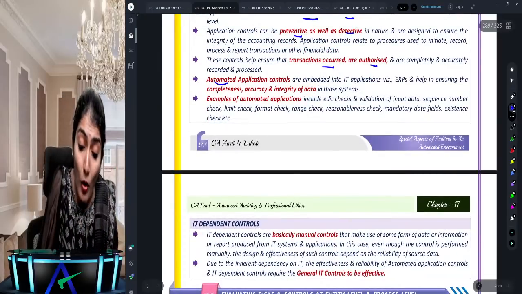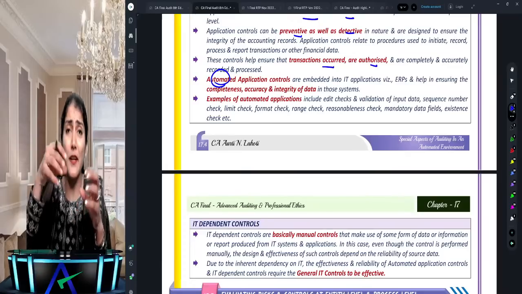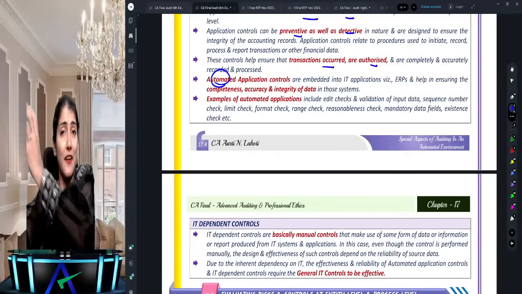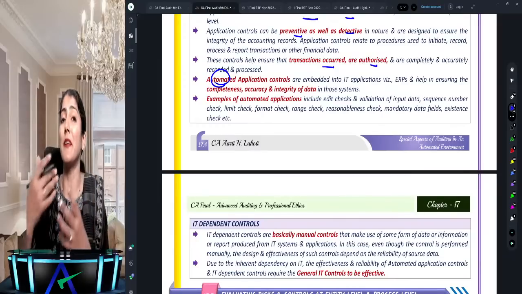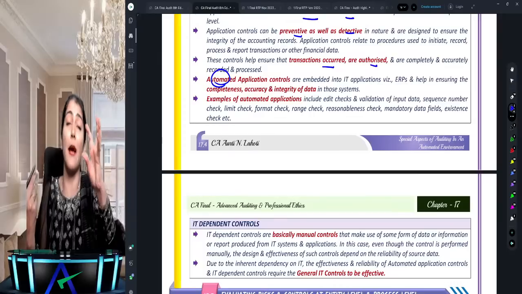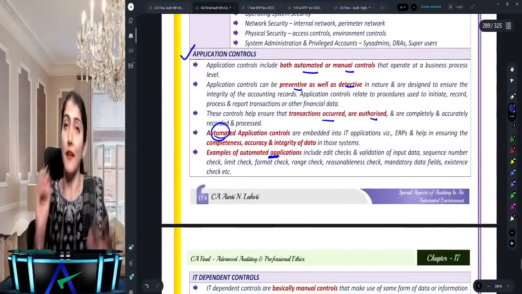Then there could be some automated application control, like when you're putting in your date of birth, then it says it must be in a particular format, DDMMYYYY, right? So that's an automated application control. You put it in any other format, it is not acceptable. So automated application control. And then they have the examples of automated application controls.